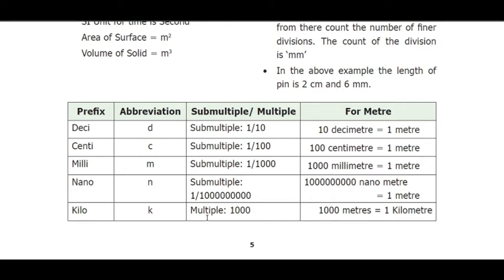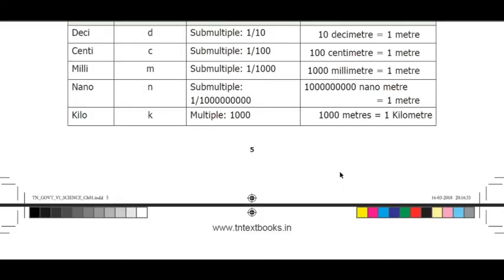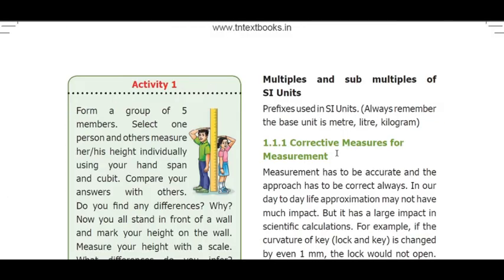Multiples of 1000. 10 decimeters equal 1 meter, 100 centimeters equal 1 meter, 1000 millimeters equal 1 meter, and this much of nanometer is equal to 1 meter, and 1000 meters is equal to 1 kilometer. This also you have to keep in your mind. These are the multiples and submultiples of SI unit. Next, corrective measures for measurements.